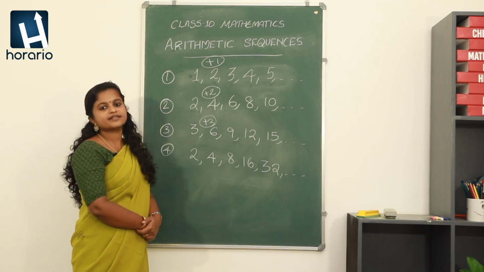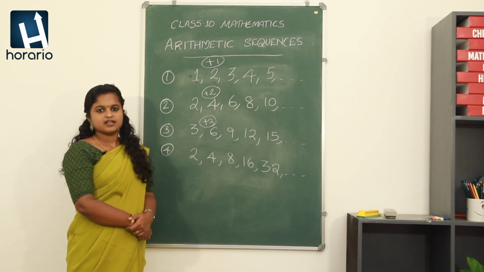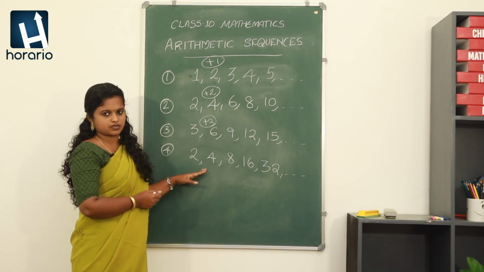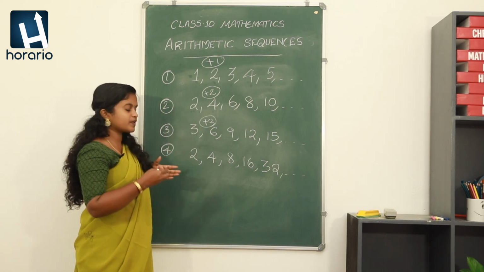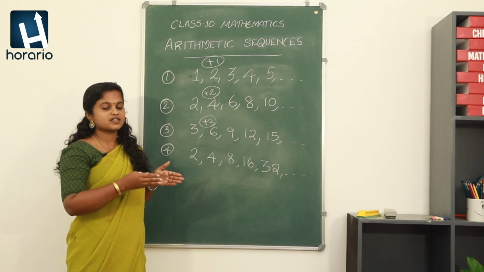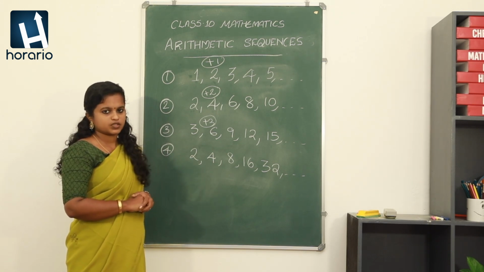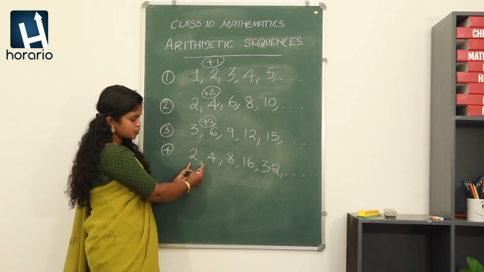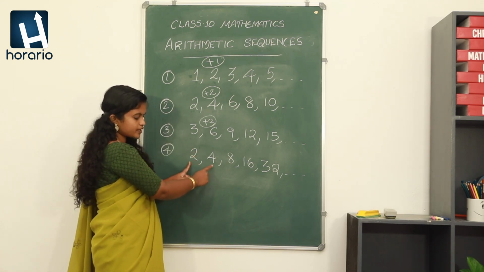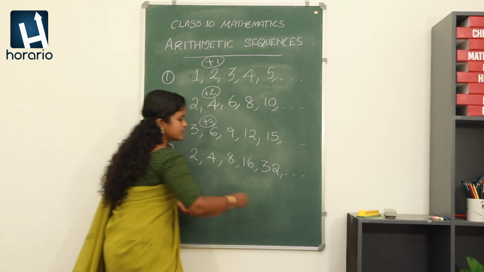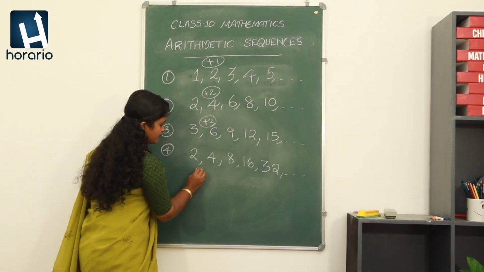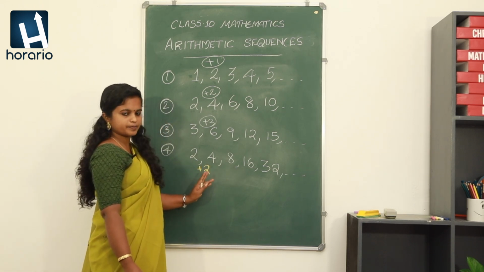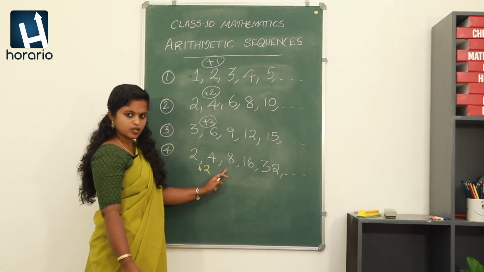What can you say regarding the fourth sequence? Okay. So let us see whether the same criteria can be worked out here also. Okay. So we are going to find out whether any number is being added to the first term. Okay, so here the difference between the first and the second can be seen as 2, right? 2 plus 2 equal to 4. So here just we added plus 2 in order to get the second term. Okay, now what about the third term? 4 plus 2 equal to 6.